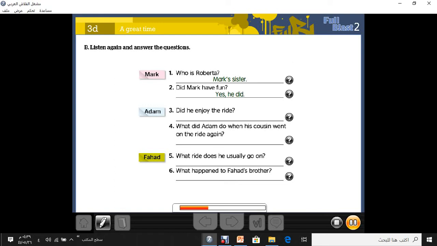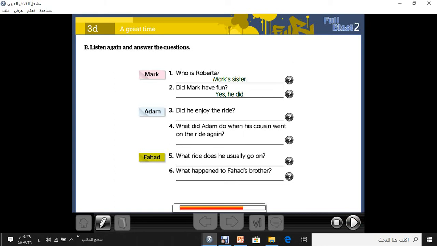Adam. I'm not really a big fan of fun fairs, but last week my cousin wanted to go to the fun fair in the city centre, so I went with him. There was one ride that my cousin liked a lot. I don't remember the name of the ride. It was something like Space Train or something, but he enjoyed it very much. It went very fast, up and down, and everyone on it screamed the whole time. My cousin went on it again, but I decided not to. No thanks. I was scared. I just sat and watched him.